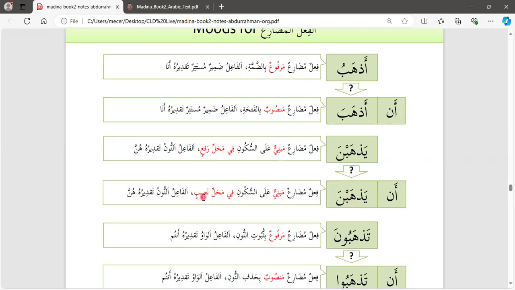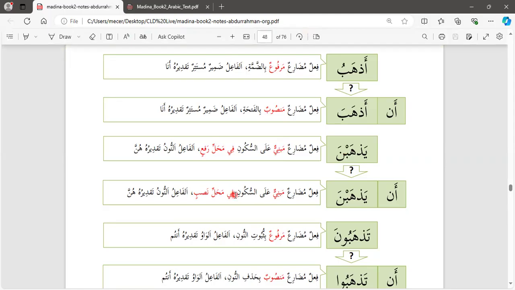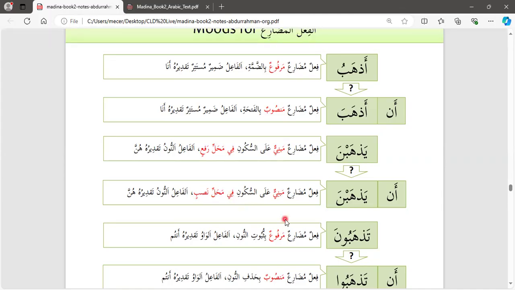Fi mahal nasbi. In this case, it's nasbi, so you need to identify by putting fi mahal nasbi, in place of nasbi. So you are actually specifying that this doesn't change, whether it's marfu'un or mansubun. But our understanding is that this fi'lun is mansubun because it's preceded by a particle of nasb.